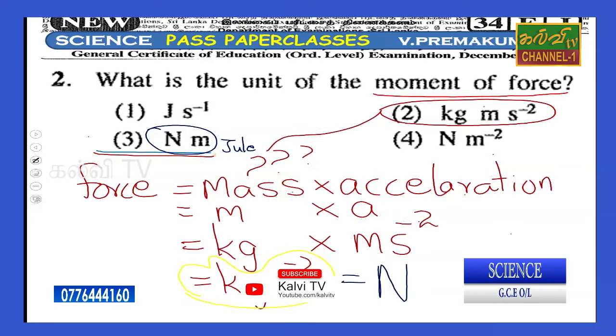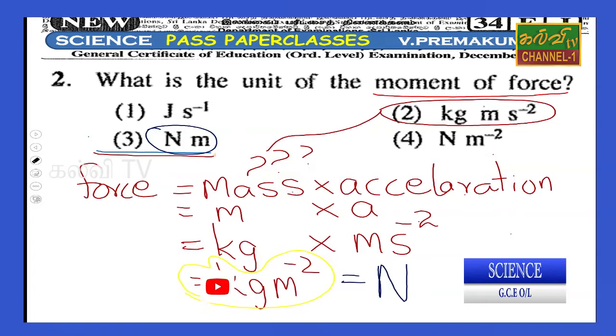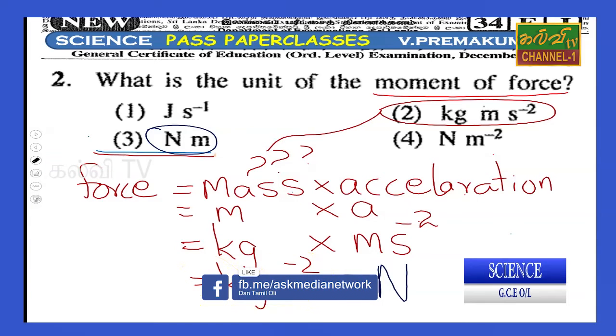Here the force, kilogram meter second minus 2, is mass into acceleration, that is also Newton's second law. According to the second law, F is equal to ma. So the unit is kilogram meter second minus 2, and Newton.